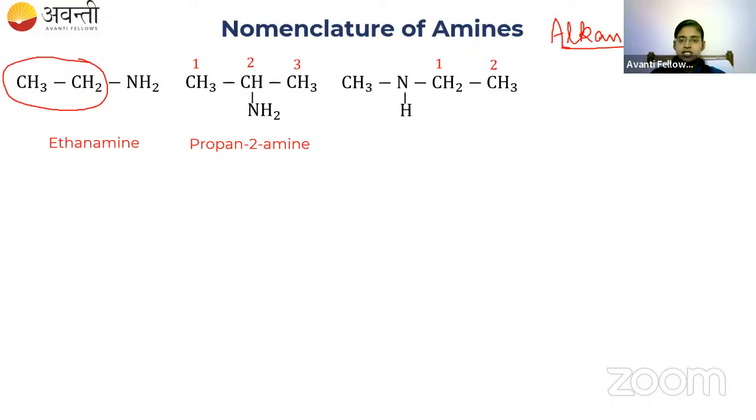Now this CH3, this small alkyl group, is taken as the branch. So this is a methyl group. And this methyl is attached to the nitrogen. So it is called N-methyl ethanamine. N-methyl ethanamine. Can you all understand?